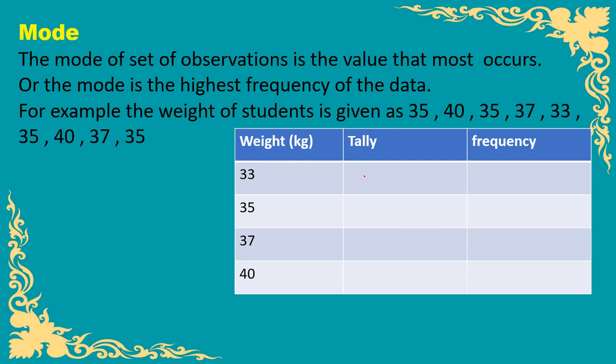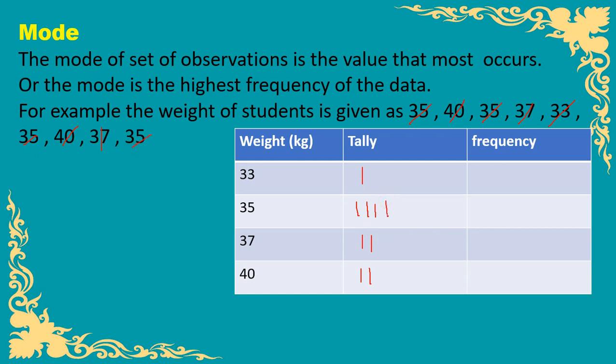So we have to make the tallies for these. The first value is 35, make the tally for 35 here. Next is 40, make the tally in front of 40 kg. Then 35 again, make the tally in front of 35 kg. Then 37, make it in front of 37. Then 33, make it here. Then again 35, and then 40. Then the second last is 37, and for 35 we make a tally here.